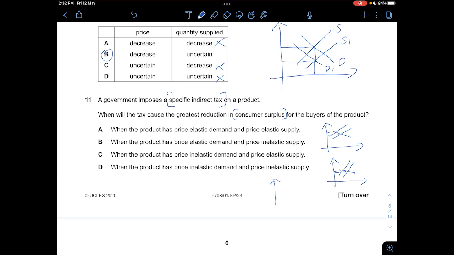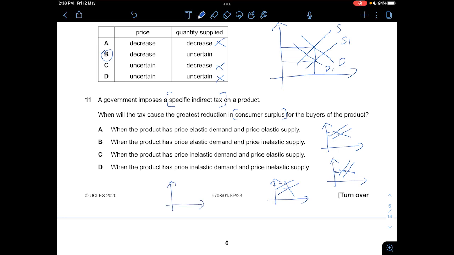And then for C, when the product has price inelastic demand, so that would be something like this, and then price elastic supply, which is like this. So now we can shift to the left. So you can see that the decrease in price is more obvious, but it's still not very, well, let's just look at D first, and then we'll decide on which one will be the one with the highest impact.